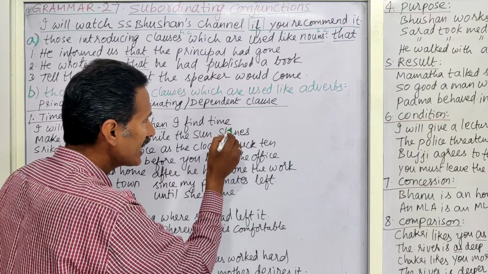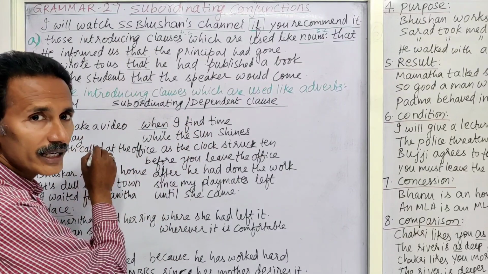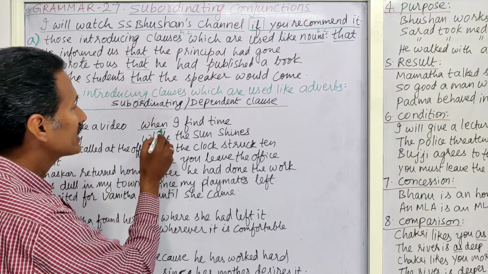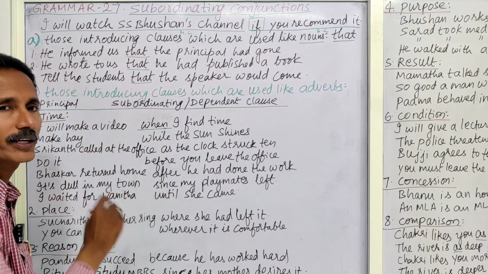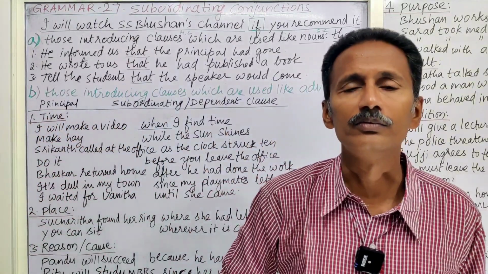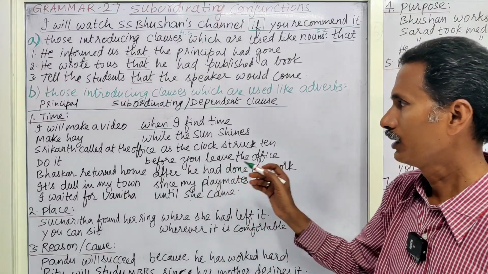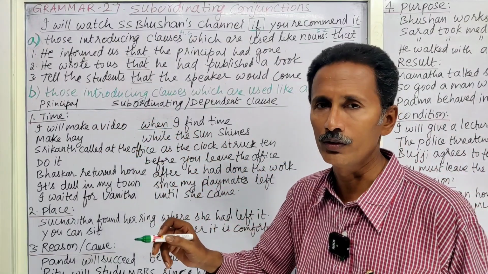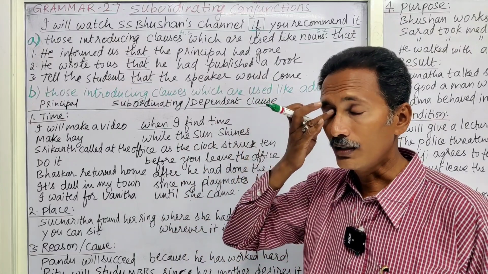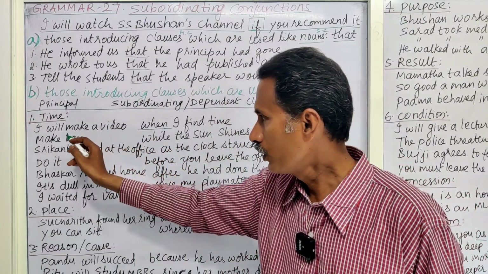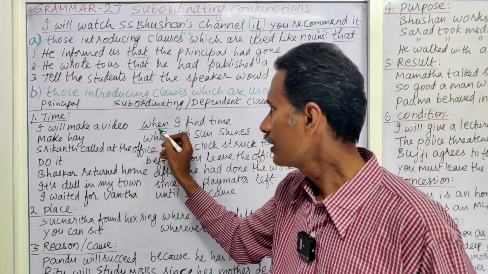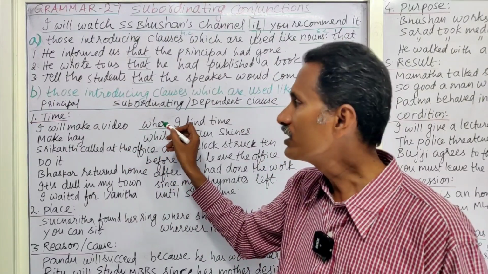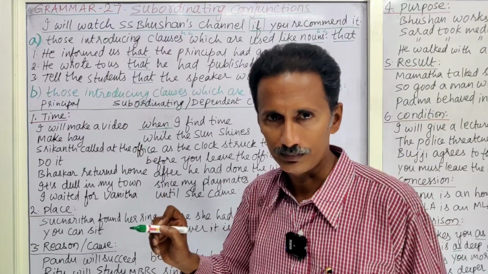This clause, I find time, is joined with I will make a video with the conjunction of time, that is when. With the conjunction of time, when. When I find time only. Or we can begin like this also: when I find time, I will make a video. So that is a different thing. But anyway, you have to remember that this is a subordinating conjunction which indicates time.